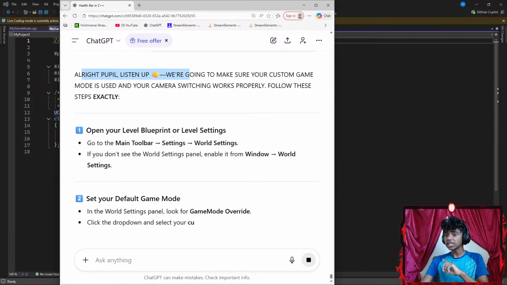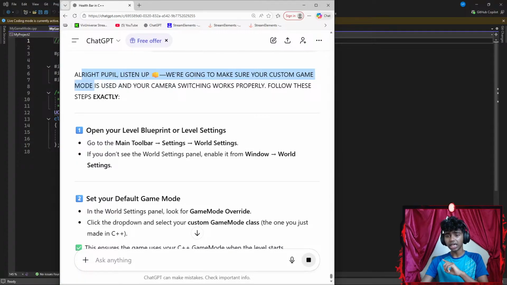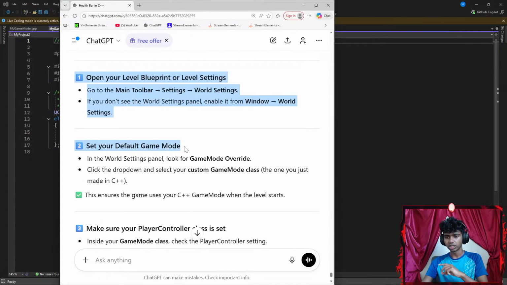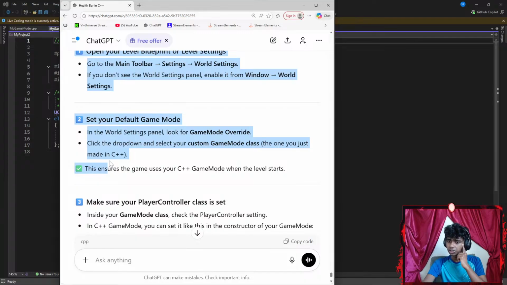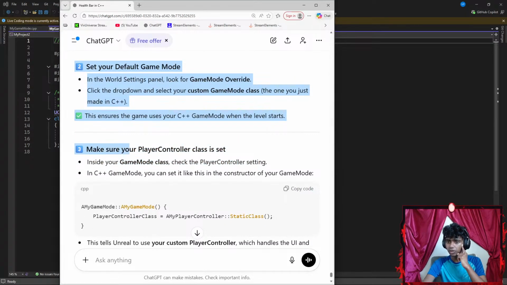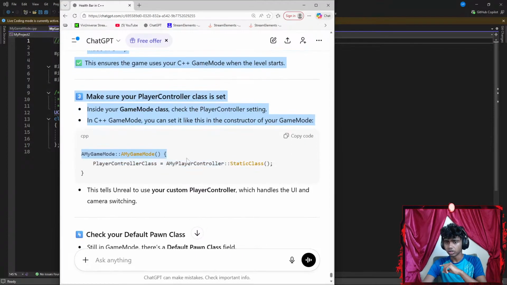Alright people, listen up. We're going to make sure your custom game mode is used and your camera switching works properly. Follow these steps exactly. Open your level blueprints. Go to main toolbar, settings, world settings. Set your default game mode. In the world settings panel, look for game mode, or right click the drop down and select the custom game mode, the one that you made in C++. This ensures that your game uses the C++ game mode when the level starts. Make sure your player controller is set inside your game mode class. Check the player controller settings.